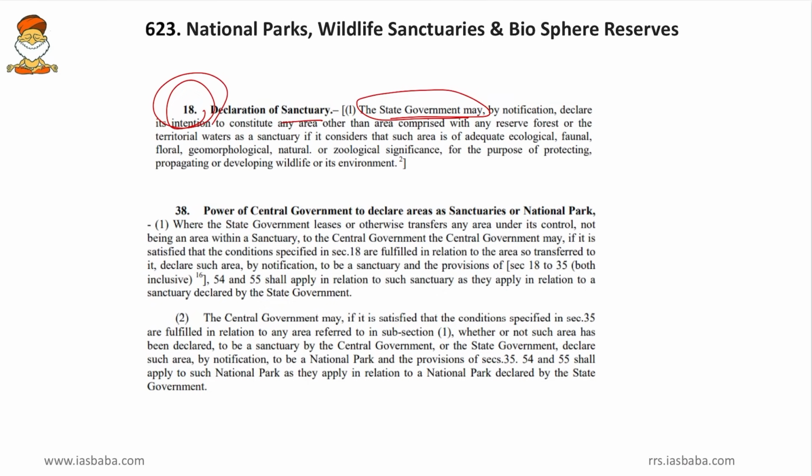Then the power of the central government to declare sanctuaries or national parks. So friends, even the central government can declare a sanctuary as a wildlife sanctuary. But however, the power to declare a national park solely rests with the central government. So here in Section 38 clause 2, we can see the central government may by notification declare a national park. So these are the legal provisions provided in the Wildlife Protection Act 1972. So these things we will remember.